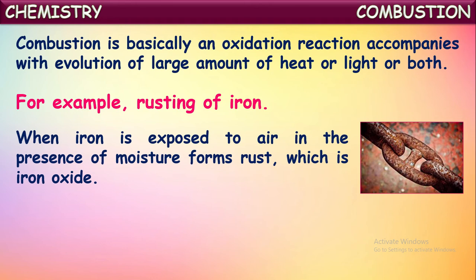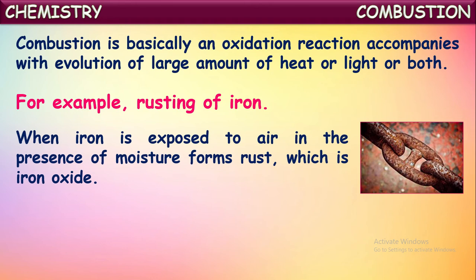So combustion is nothing but oxidation of a substance. Generally here fuel will be oxidized. So the oxidation of substances with the evolution of heat or light or both is called combustion reaction. The same is happening in the case of rusting of iron also. What's happening here?